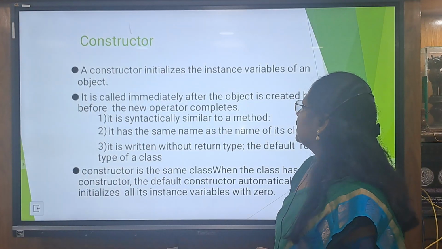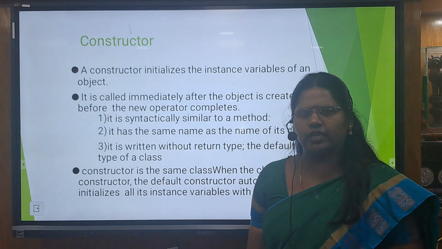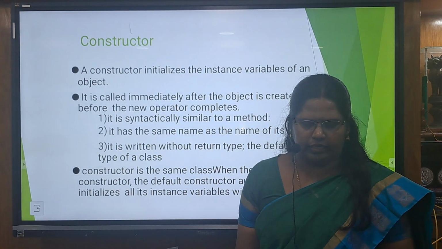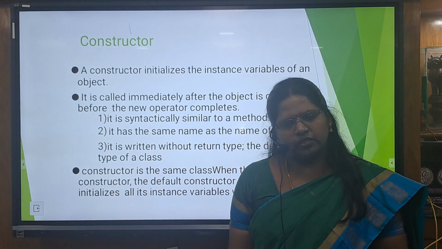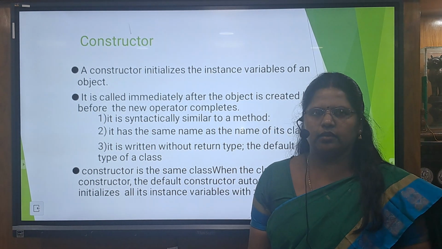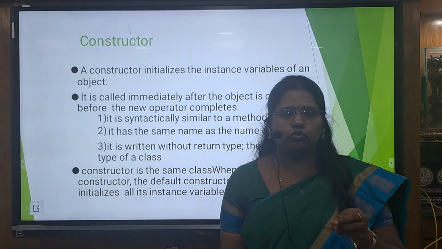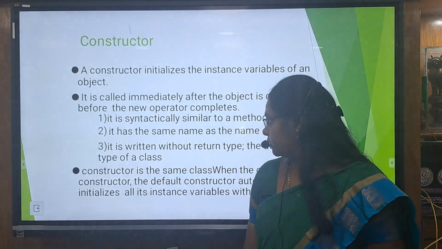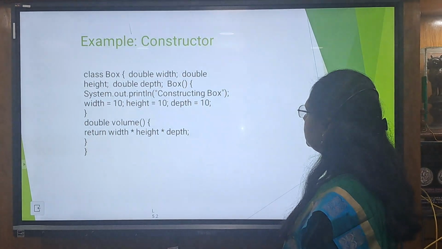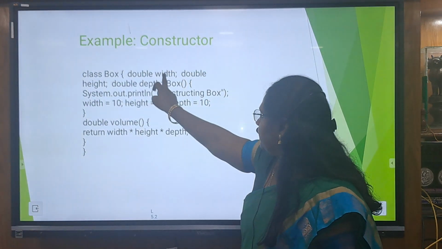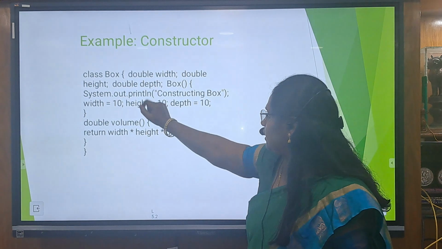Constructor. The constructor is used to initialize the instance variables of the classes, and it is automatically called while we are creating the object. During the time of object creation, we can allocate values to the member variables inside the class. There are many constructors. Here Box is the class, and we have 3 variables, width, height, depth.